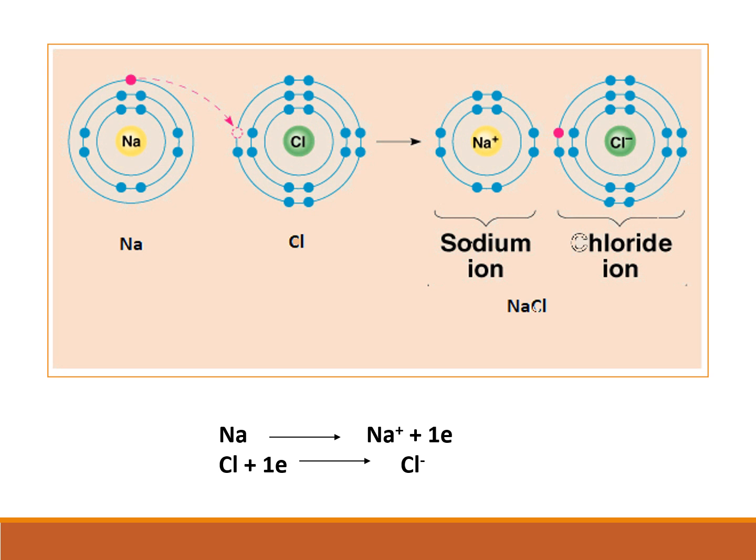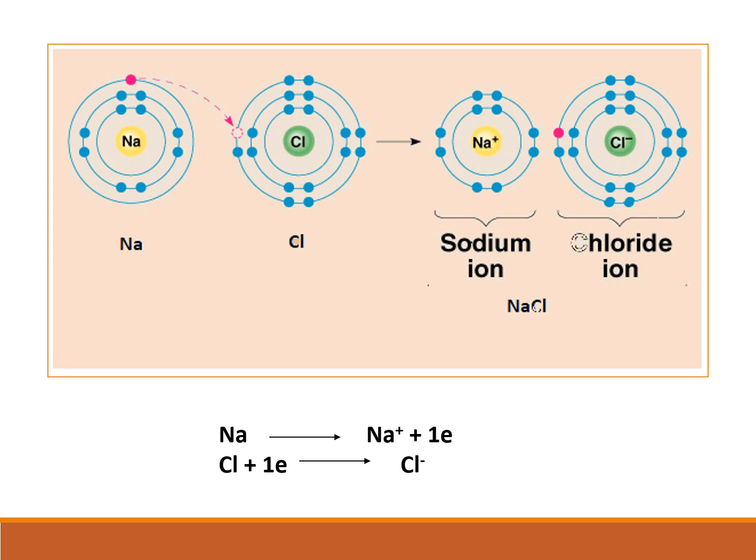Let's take the typical example of sodium chloride to discuss the formation of an ionic compound. First of all, we must know the valence configuration of the atoms. Sodium atom has the configuration 1s2, 2s2, 2p6, 3s1, so its valence configuration is 3s1.